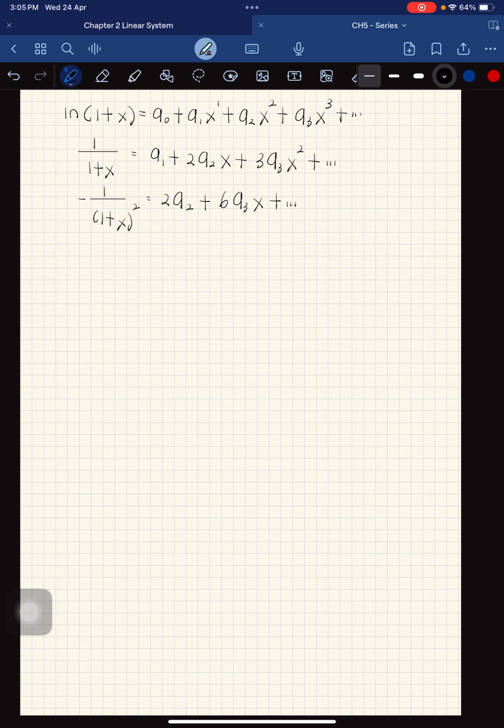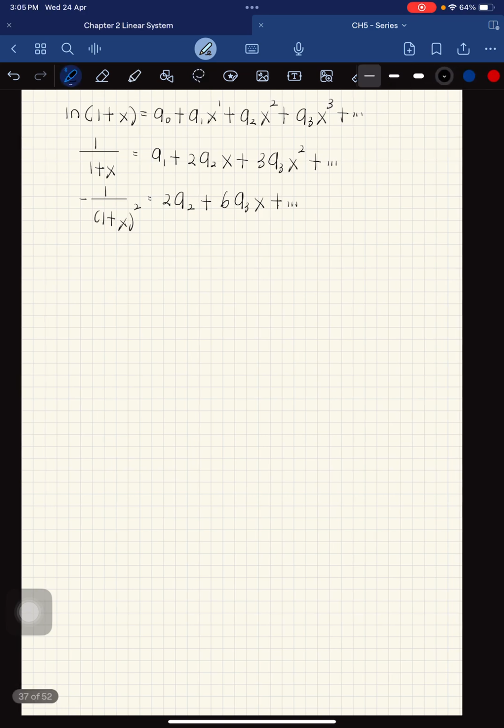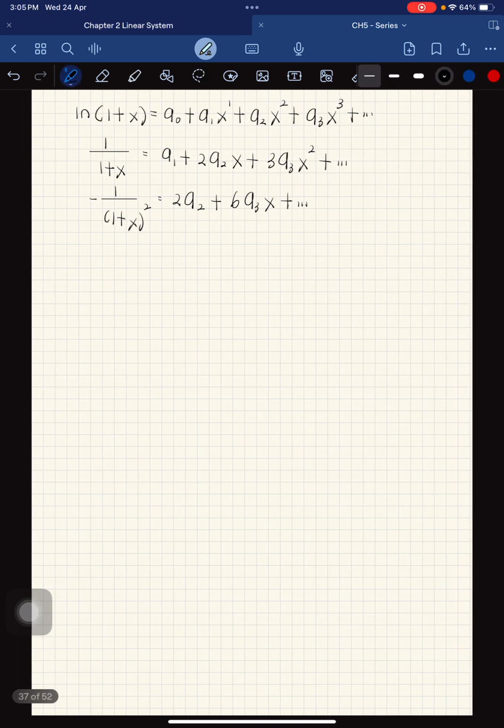And then differentiate again. So differentiate again, so you will get, negative 2 brought to the front, so you get 2 over 1 plus x cubed equal to 6a3 plus and so on. Okay, so this is the answer.